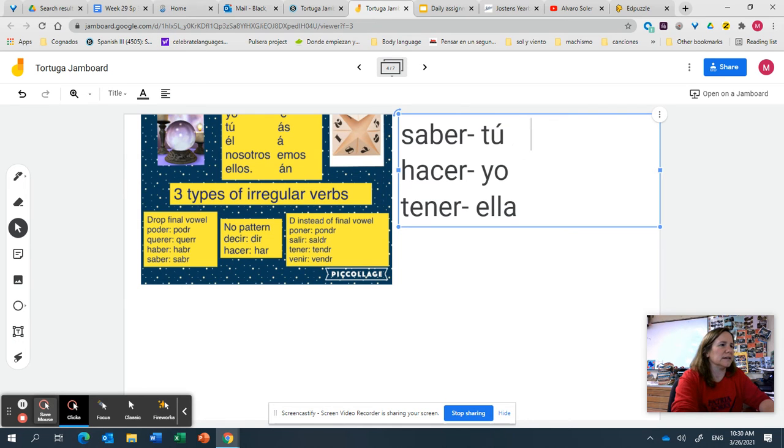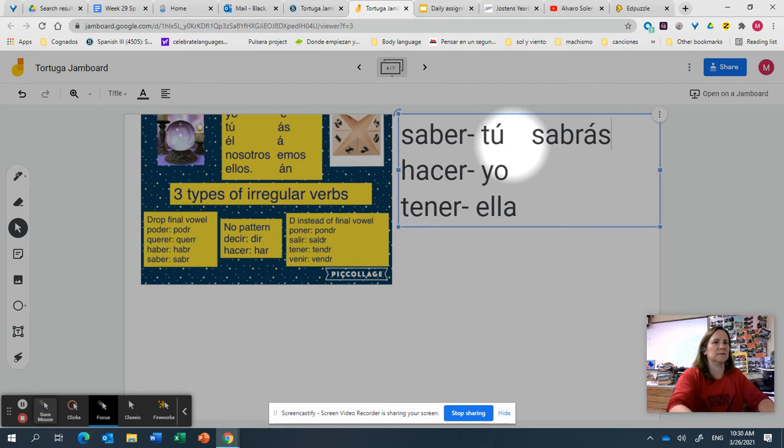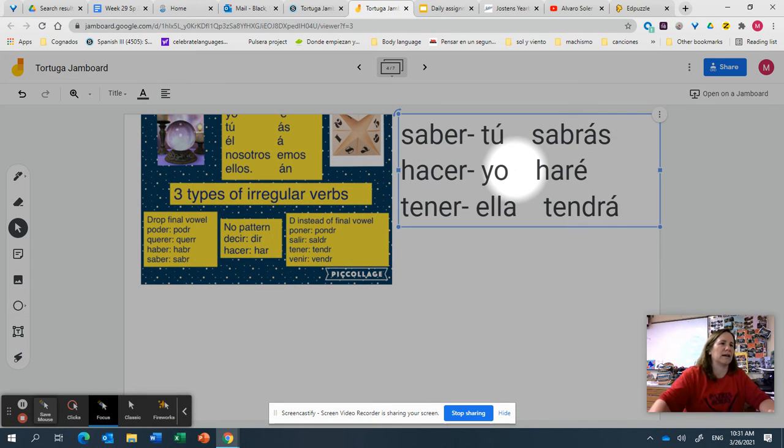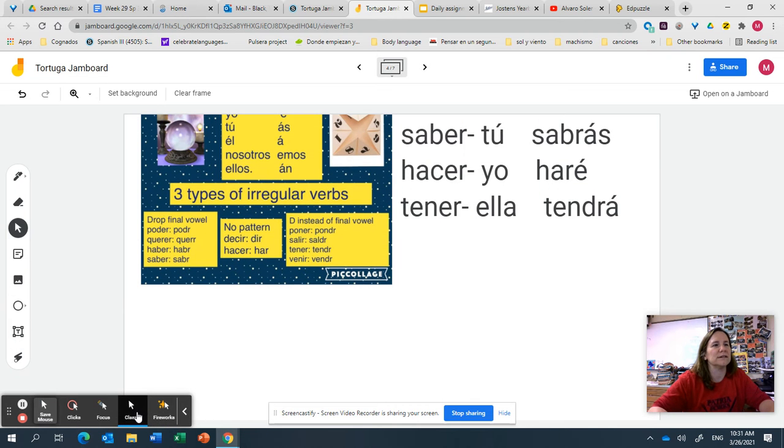So for saber, it is a verb that drops the final vowel. So I would get rid of the E and have sabr, and then since I need a tú ending, I need sabrás. And then hacer, there's that pirate verb we talked about. For hacer, we start with har, like a pirate, and the yo form is an É, so it'd be haré. And tener is one that we put a D in place of the final vowel, so we would start with tendr, and then our ending for ella is á, tendrá. So that's how you do the irregulars.